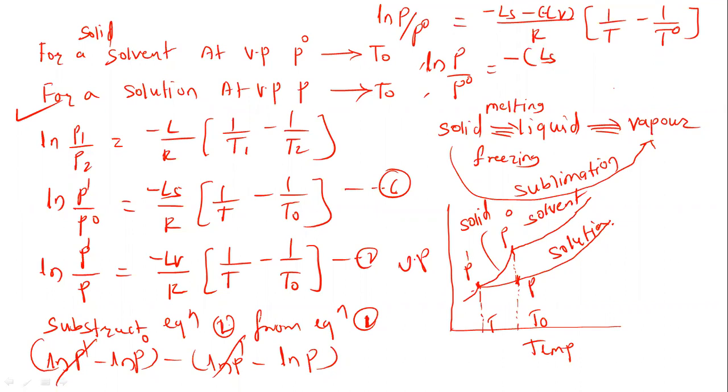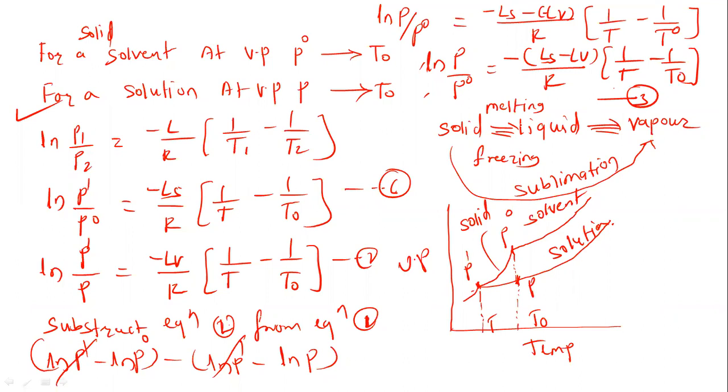Now this is positive, no? Minus minus plus here. So it is minus LV, it is plus here. Taking negative, LS minus LV, this is now divided by R, in bracket 1 upon T minus 1 upon T0. This is equation number 3 here. We are getting this equation 3.